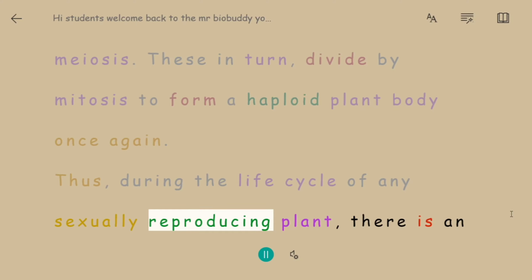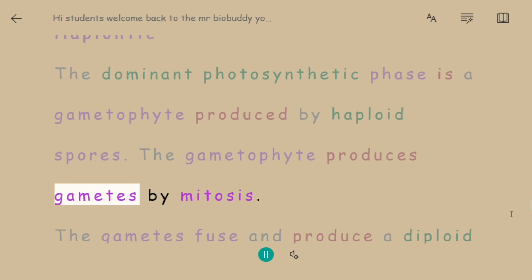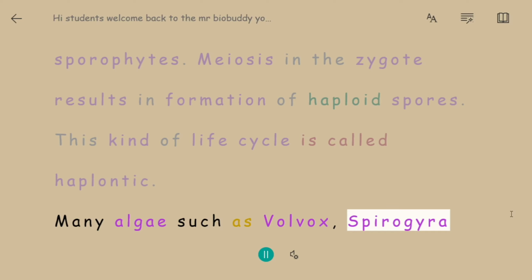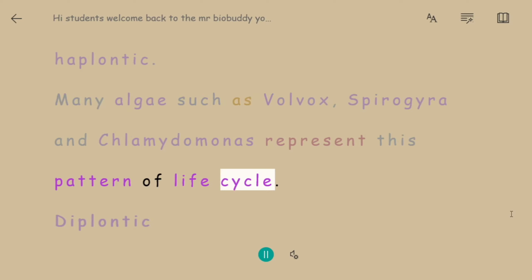Plant life cycles. Different plant groups and individuals have different features in their life cycle. Haplontic. The dominant photosynthetic phase is a gametophyte produced by haploid spores. The gametophyte produces gametes by mitosis. The gametes fuse and produce a diploid zygote that represents sporophytic generation. There are no free-living sporophytes. Meiosis in the zygote results in formation of haploid spores. This kind of life cycle is called haplontic. Many algae such as Volvox, Spirogyra and Chlamydomonas represent this pattern of life cycle.